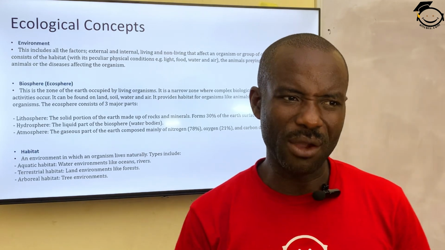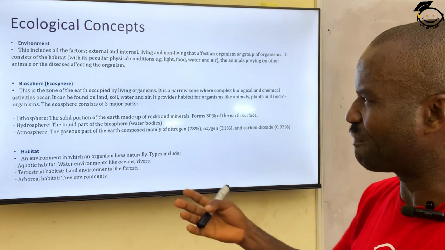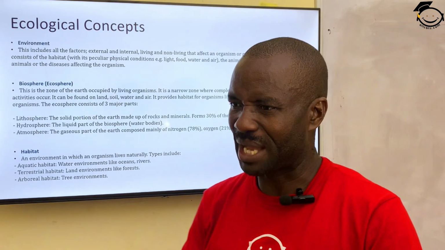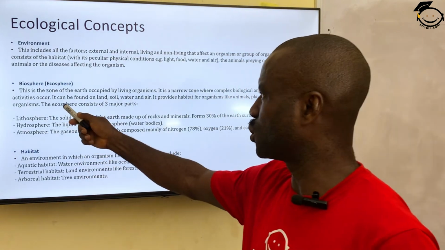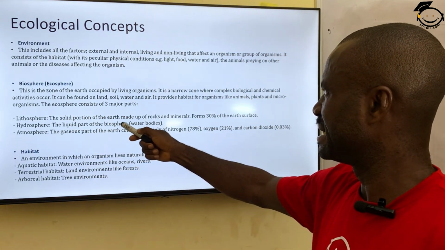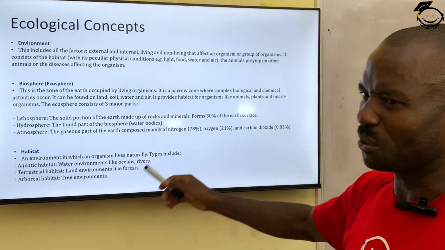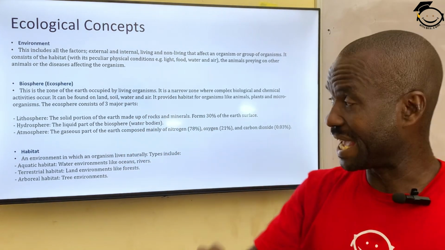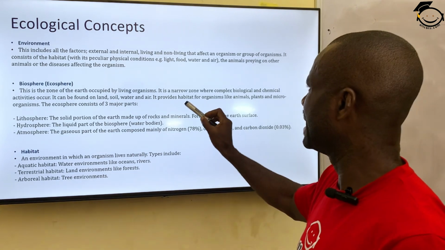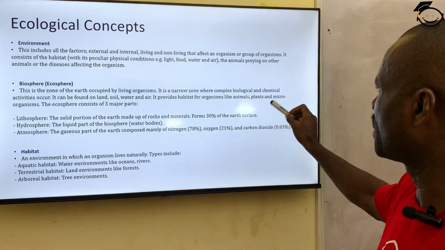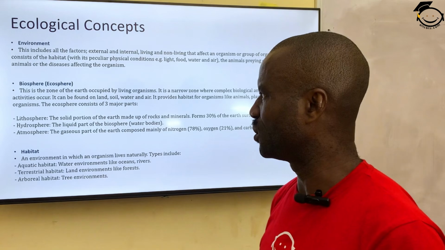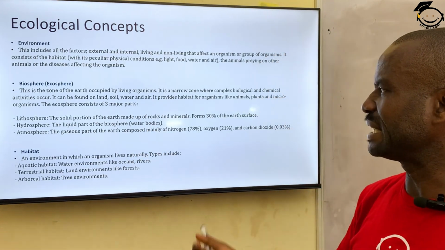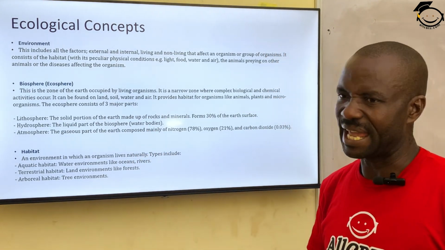Bio from the word bio, life. That is those environments where living organisms can only survive. This is a zone of the earth occupied by living organisms. Only living organisms are found here in the biosphere. It's a narrow zone where complex biological and chemical activities occur. It can be found on the land, water, and air.